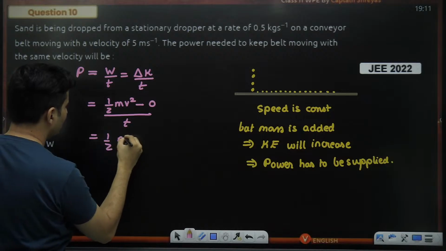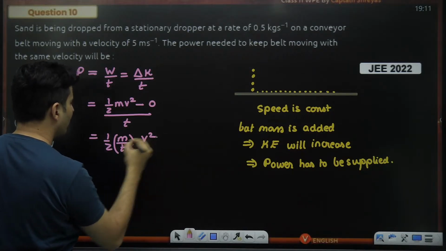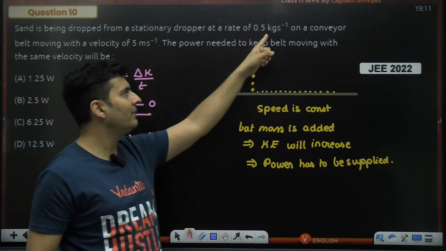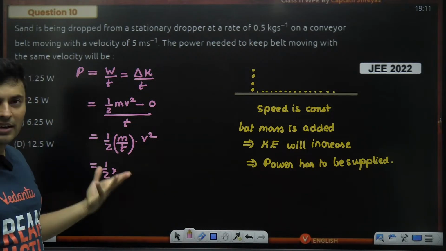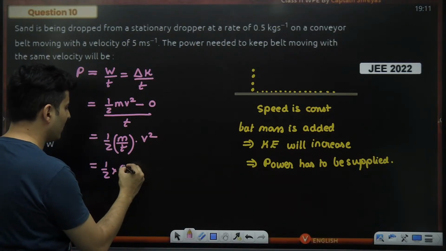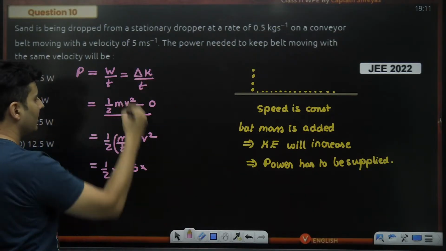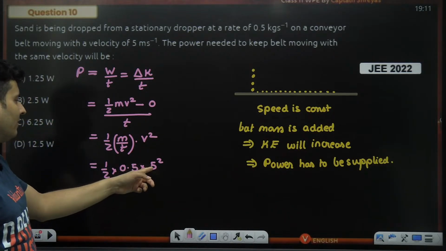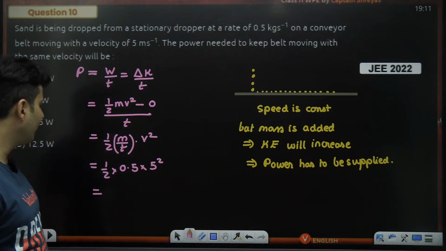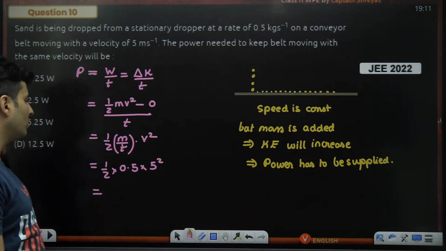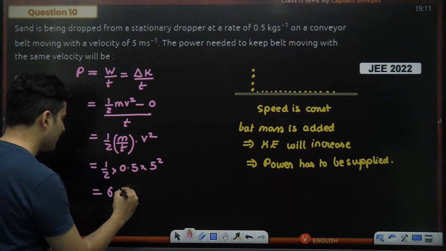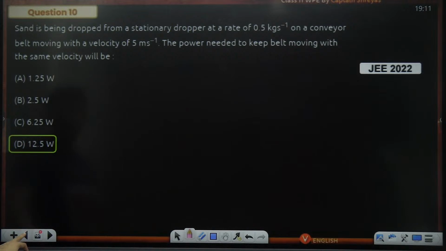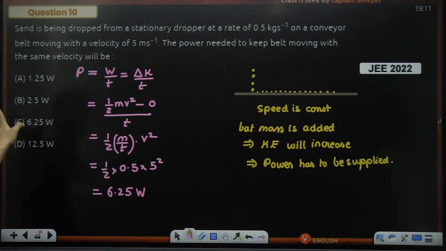And now I can just do this m by t separately and v square over here. That's it. What is this m by t? How much mass is added per unit time? 0.5 kgs per second. Kgs on the top, seconds below. So the mass added per unit time is 0.5, and speed is 5 square over here. That's it. Look at it. 5 square is 25. 25 5s are 125. 125 divided by 2 is 62.5. But because of the decimal, it will become 6.25 watts. So 6.25 watts, not 12.5. So that should be the answer.